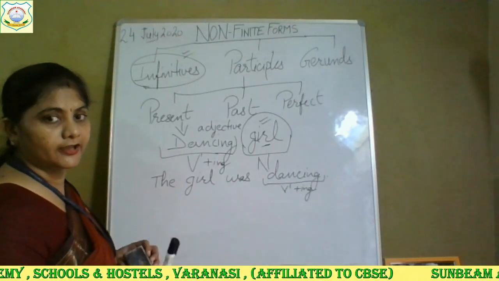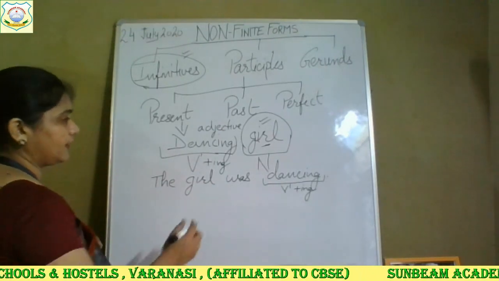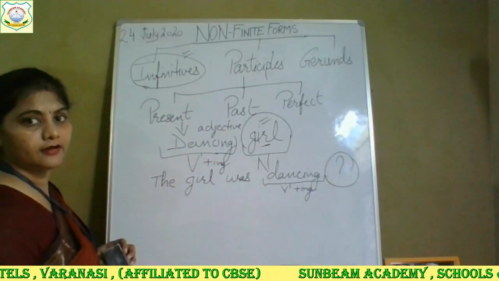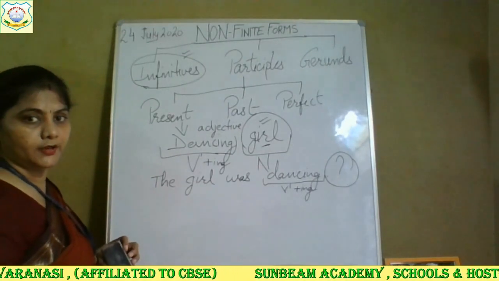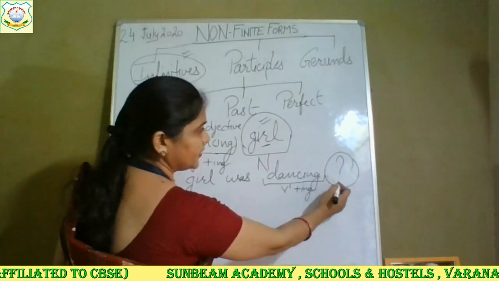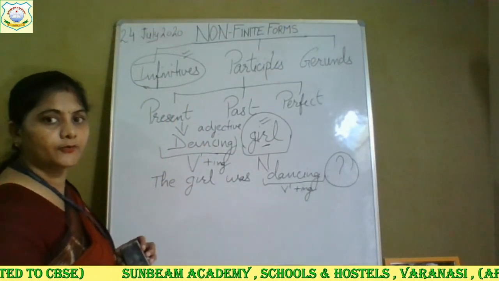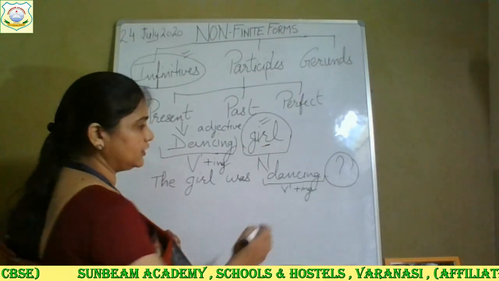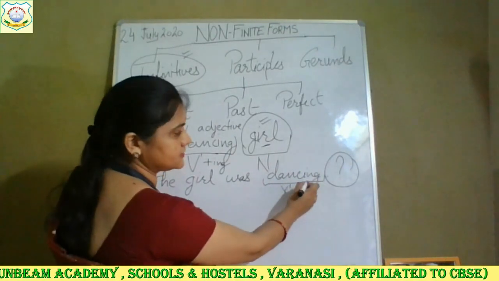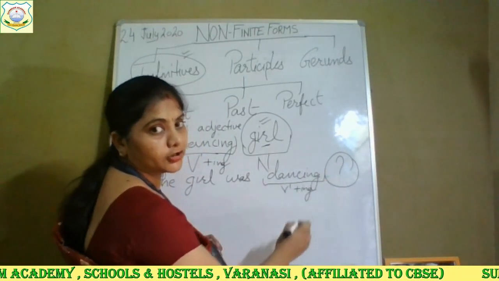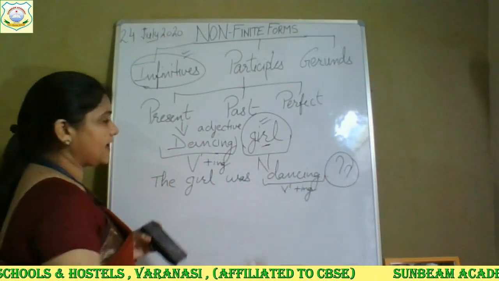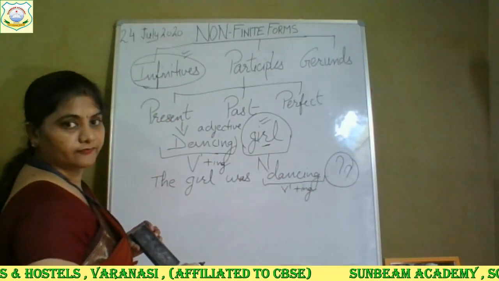How will you identify? Just after dancing, there is not any noun or pronoun. Just after this ing form, there should be a noun or a pronoun. Then only you can say that this dancing word has become your adjective and is qualifying the noun or pronoun. But here there is nothing. So it is not working as an adjective.